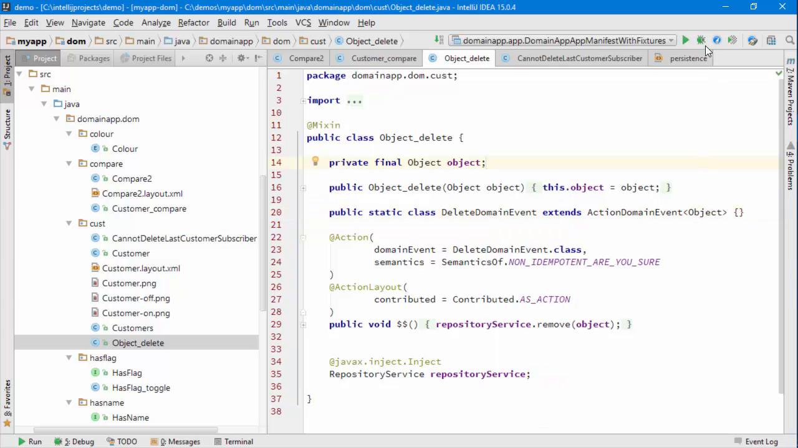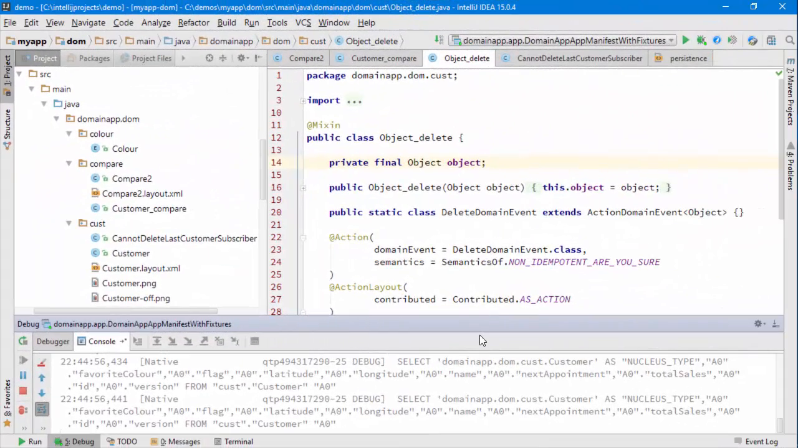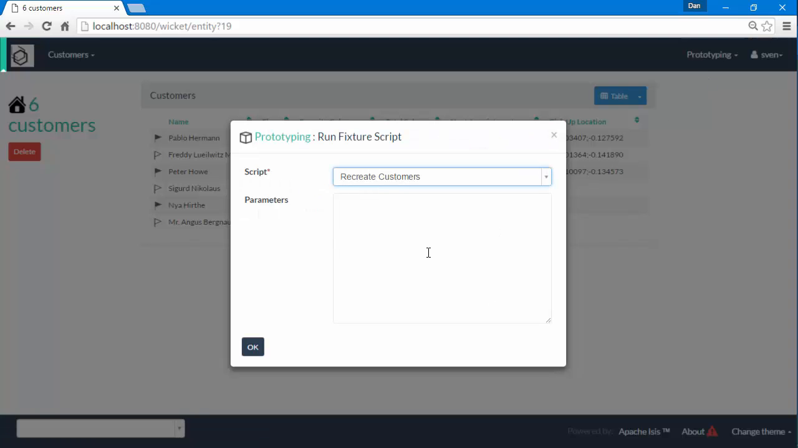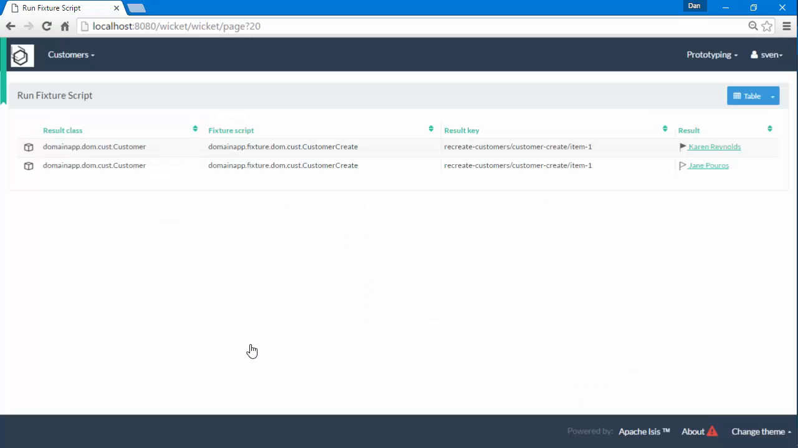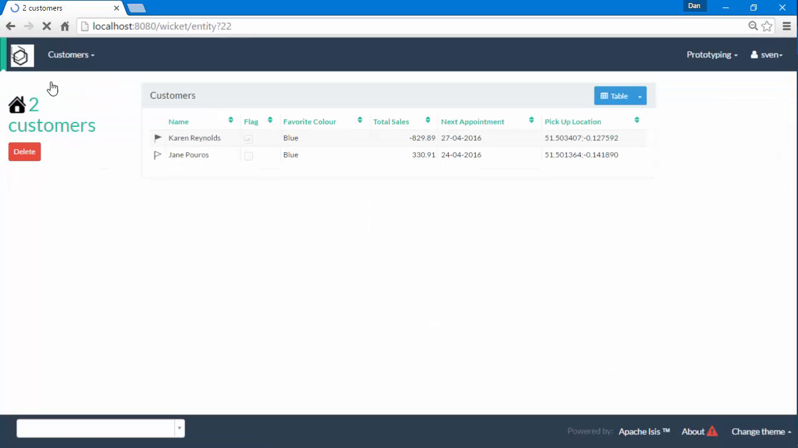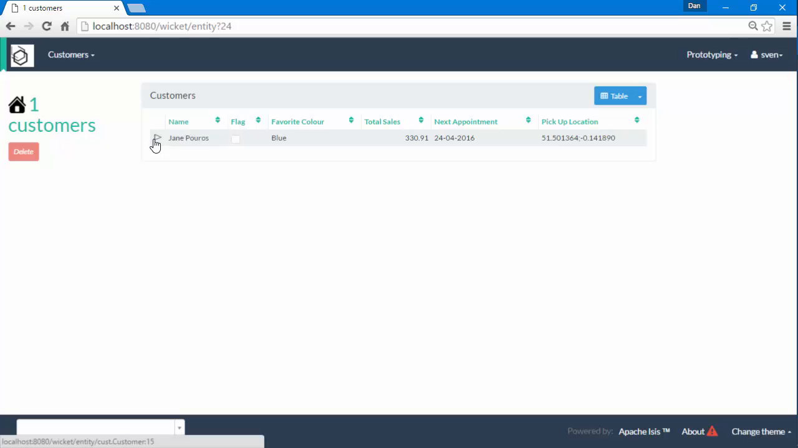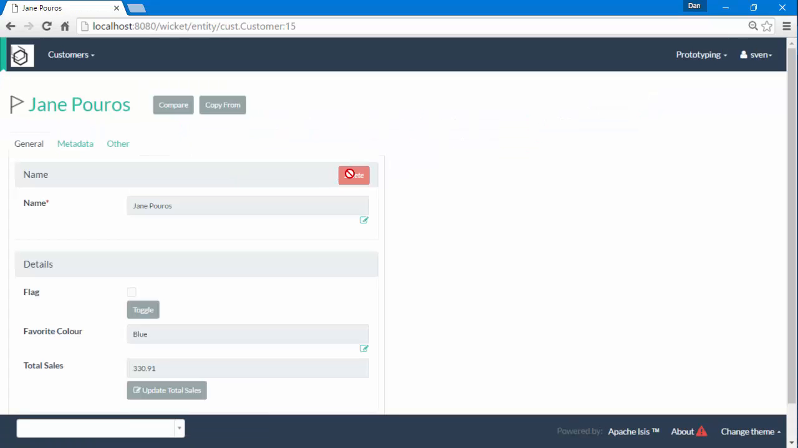So let's try out the application. Okay, so the app is running. Let's see where we are. Okay, there's the home page. Let's just run the fixture script with just say 2 objects, and let's go back to the home page. Let's see if we can delete the second to last one. That seems to work, and then if we attempt to delete the last one, then we can't do that. So that's great. That seems to have worked fine.